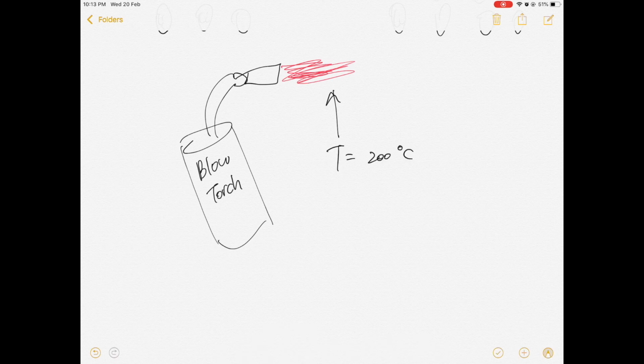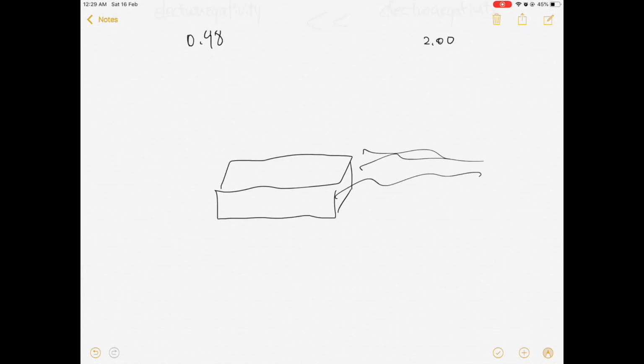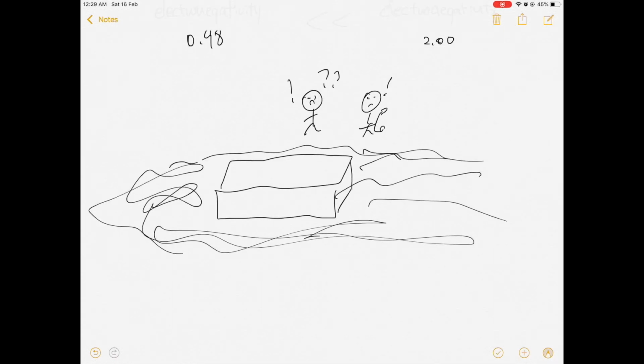So when they tried to use the blowtorch they brought, which had a temperature of about 200 degrees Celsius, it wasn't enough to melt them, which means that they did not get to steal the treasure.